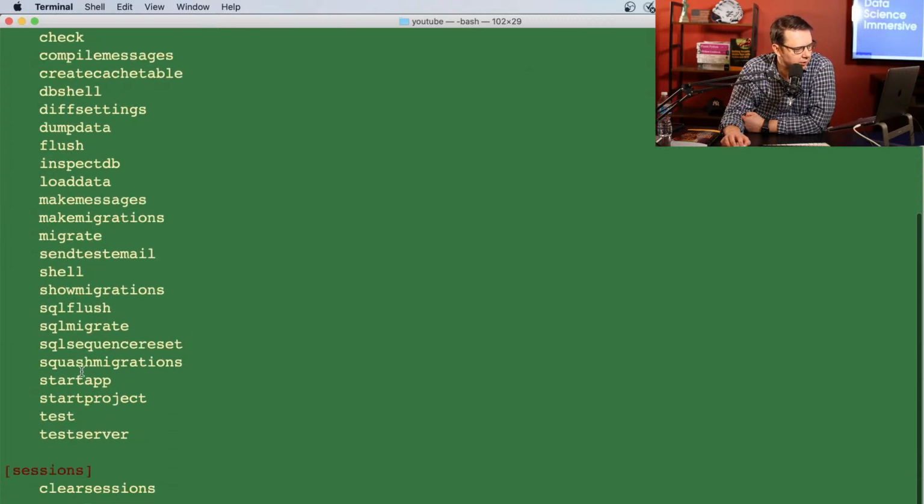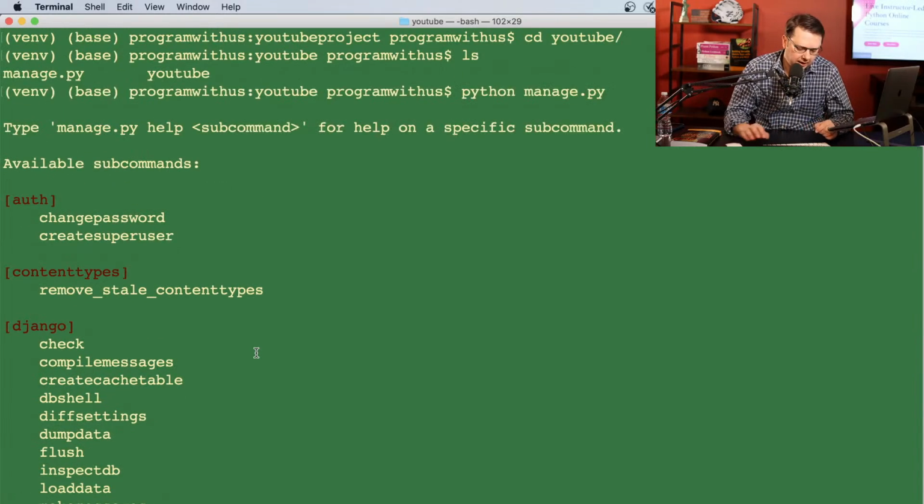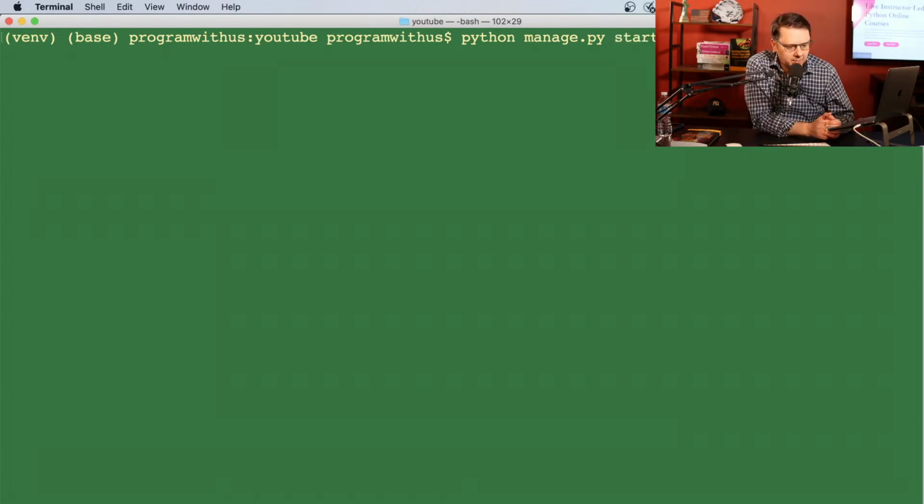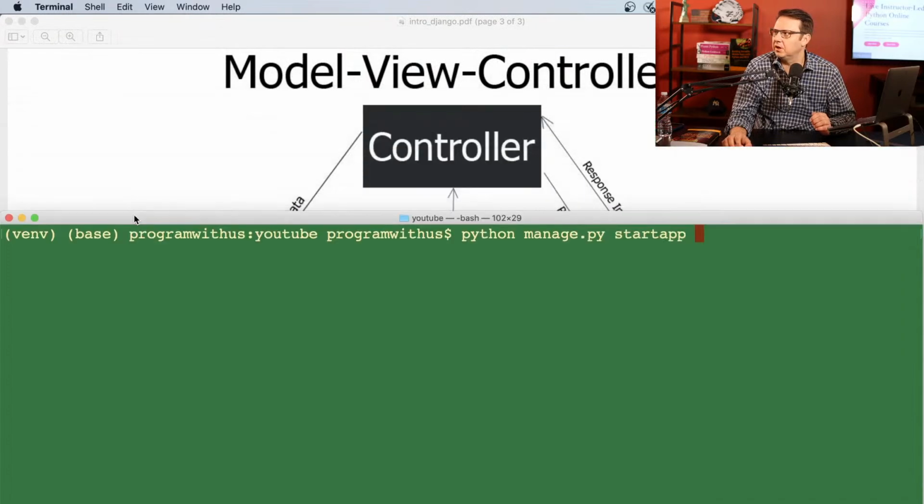So let's see what we could use. We're going to use this command, startapp, because we want to build that app. The command will go like this: python manage.py startapp, and then we need to come up again with some kind of name. I think you don't see that, so let me move it here.